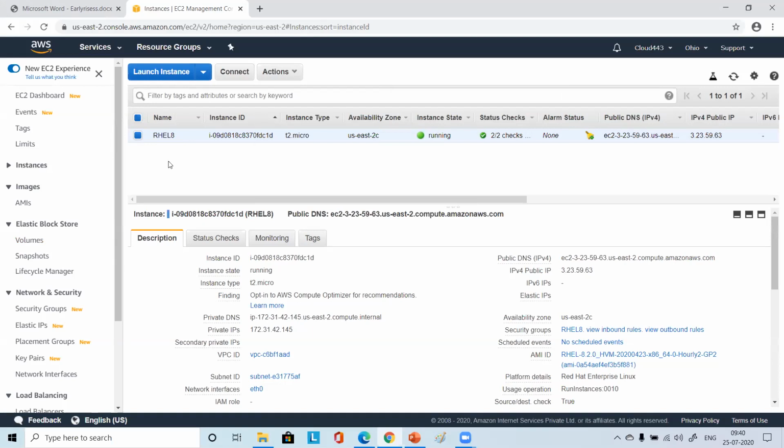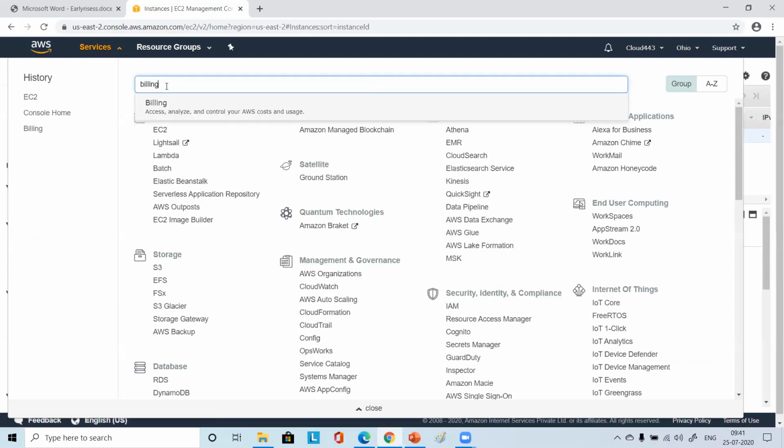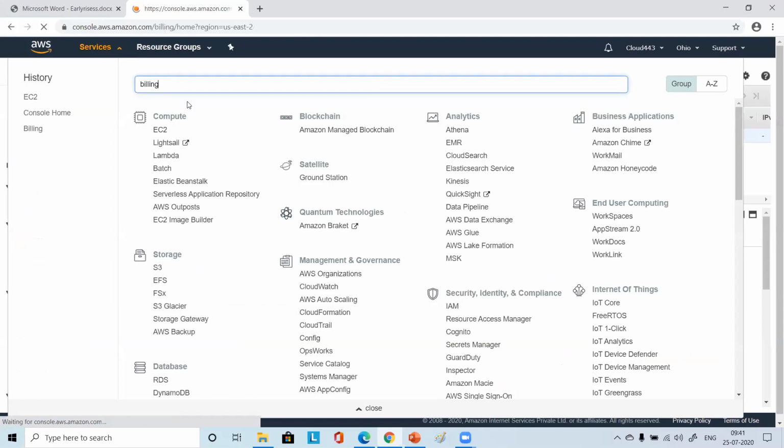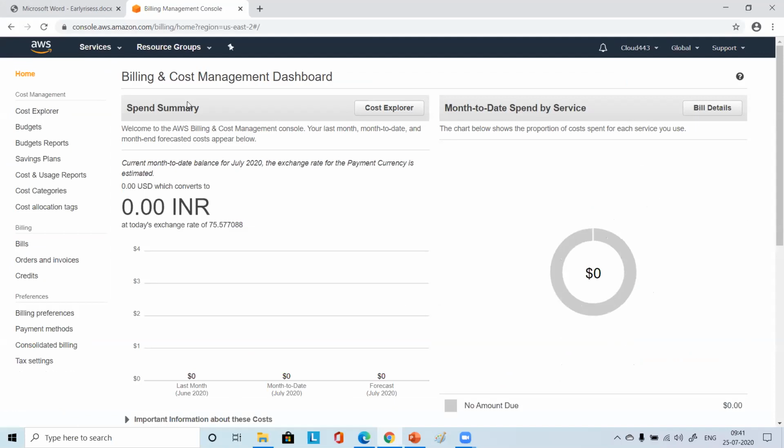Actually we are getting 30 GB volume only from Amazon, so we should not block more than that, otherwise it will impact the billing. Can you please check the billing as well, Urvashi? Go to services, type billing. Maybe all of you can do that. Please go to billing. Everyone should have 0 INR. Please check.